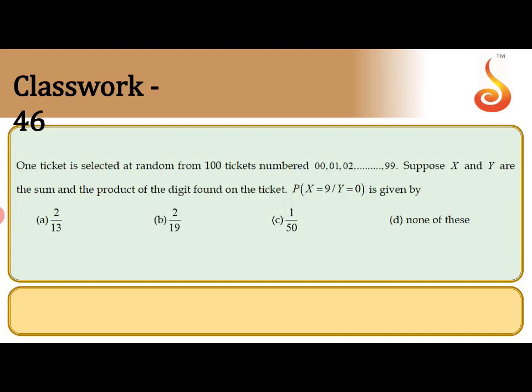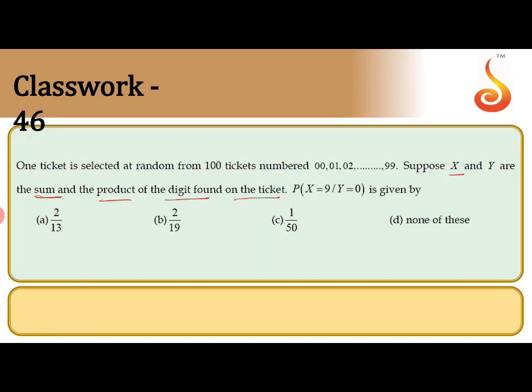One ticket is selected randomly from 100 tickets numbered 00, 01, 02, up to 99. Suppose X and Y are the sum and product of the digits found on the ticket. They are asking P of X equal to 9 given that Y equal to 0. X is the sum and Y is the product of the digits on the ticket. So X equal to 9 means the sum is 9, and Y equal to 0 means 0 should appear in one of the digits.